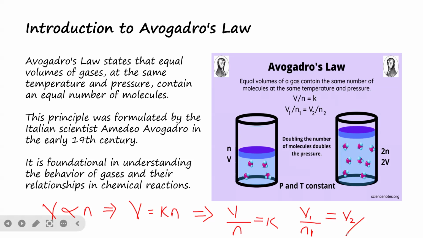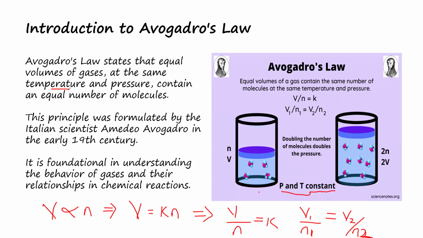So this is actually the formula that we are going to have. So at the end, we have this formula, which says V1 over n1 is equal to V2 over n2. This is the formula that shows the relationship between volume and the number of molecules when the pressure and the temperature remain constant.